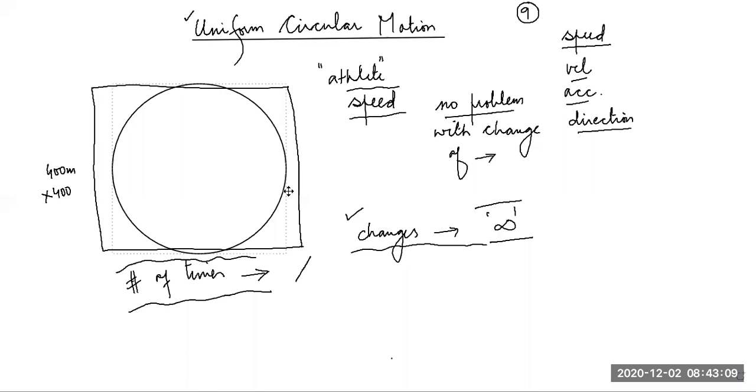Why? Because as we have seen, the more times he changes the direction, the sides are becoming shorter and shorter. Now he's changing the direction how many times? Infinite times.